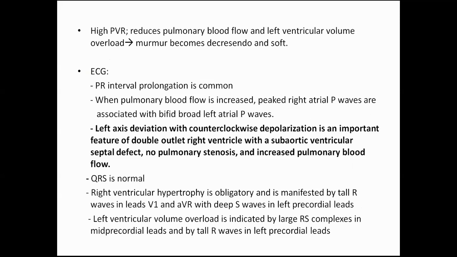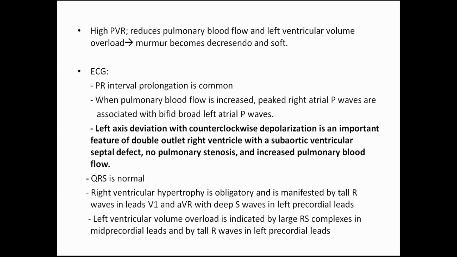So the PR interval prolongation is there, with peaked right atrial P waves associated with bifid P waves. Left axis deviation along with counterclockwise depolarization is an important feature of DORV with a subaortic ventricular septal defect having no pulmonary stenosis and increased pulmonary blood flow. The QRS duration is normal. Right ventricular hypertrophy is obligatory and is manifested by a tall R wave in V1 and aVR with a deep S wave in the left precordial leads.